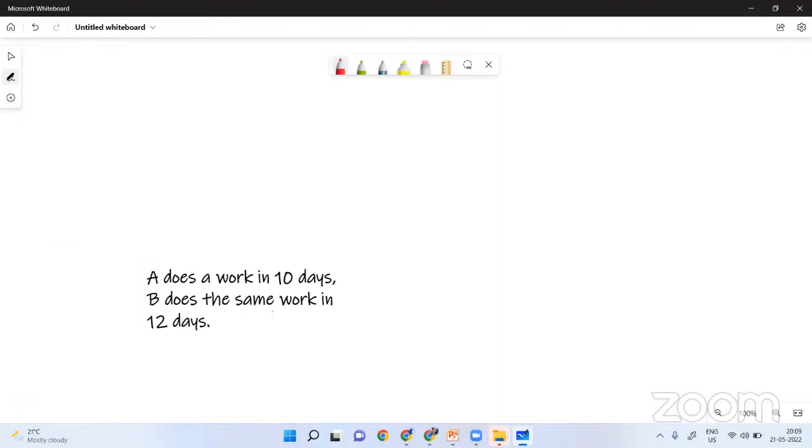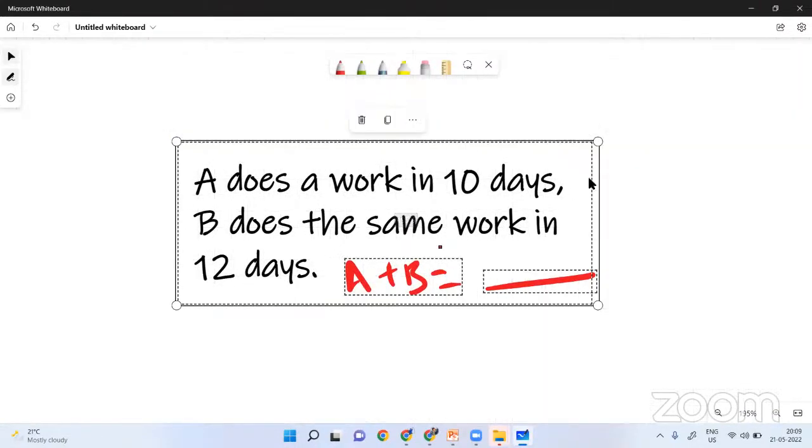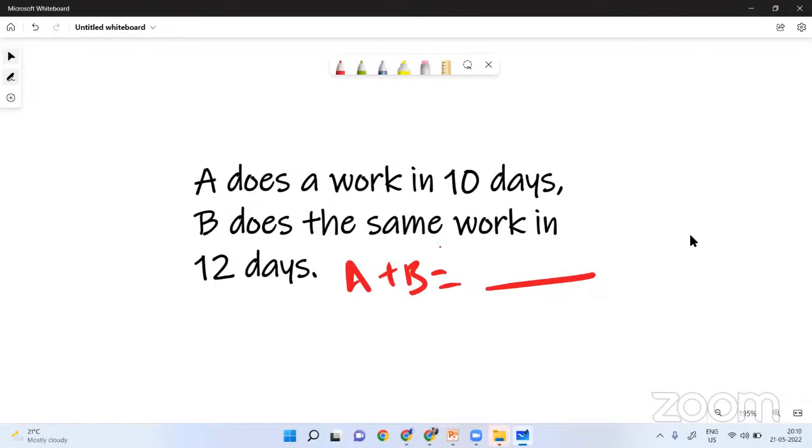A does a work in 10 days, B does the same work in 12 days. If A and B work together, in how many days can they finish the work? This is the question. Can you try it on your own? Take 1 minute and try it on your own, and then I'll explain the simplest method to solve it.